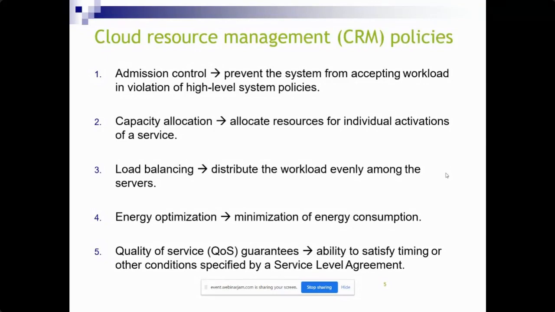And also, we are talking about quality of service guarantees. It means that the cloud services you are taking need to satisfy your constraints.